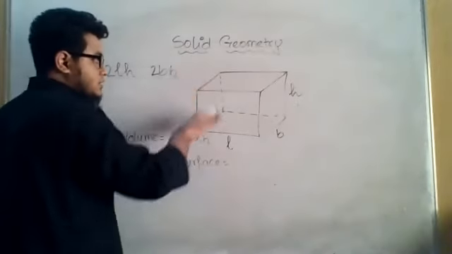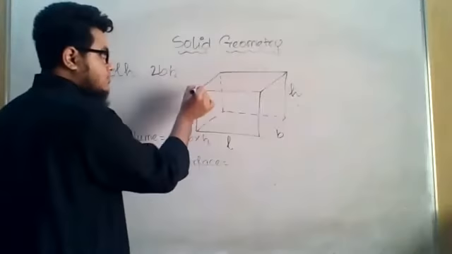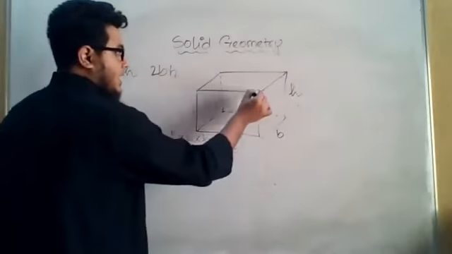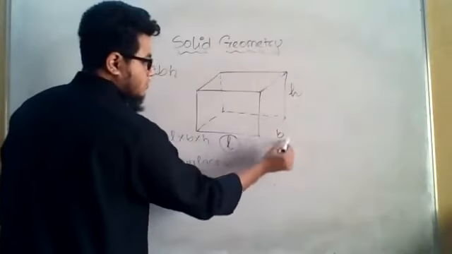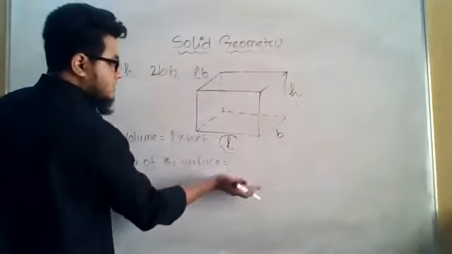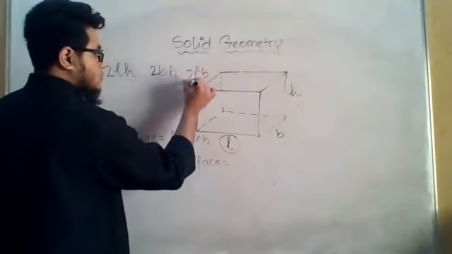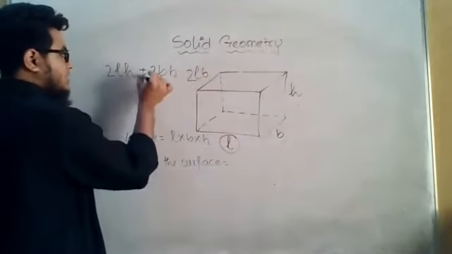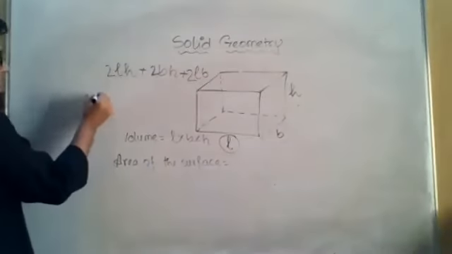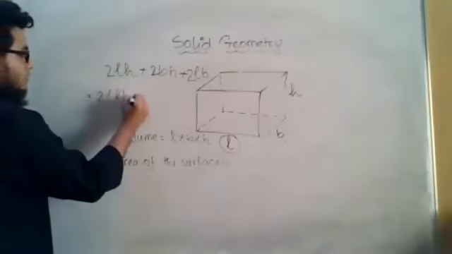Now let us think about the top surface. The top surface has a length equal to L and a breadth equal to B. So the area will be LB, and like the top surface, there is a surface at the bottom also. So it will be 2LB. If I take the summation of all the 6 surfaces, I will get the area of the whole surface.